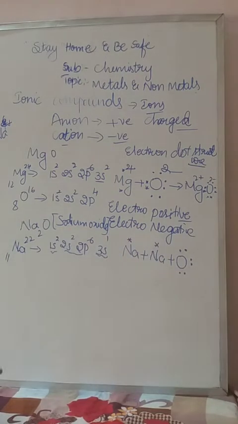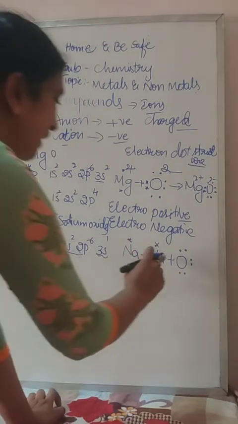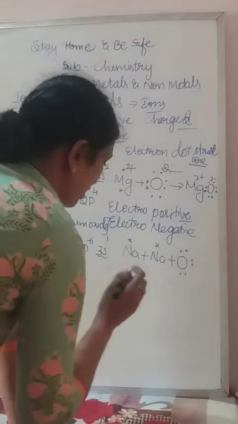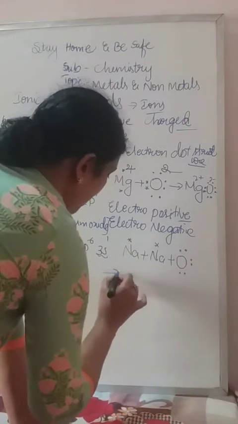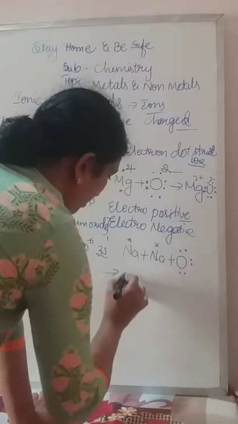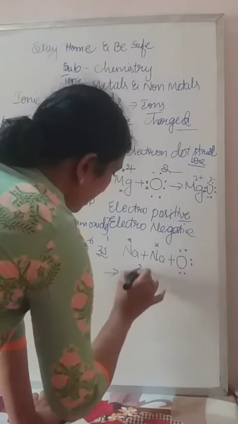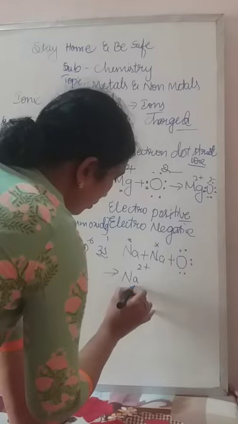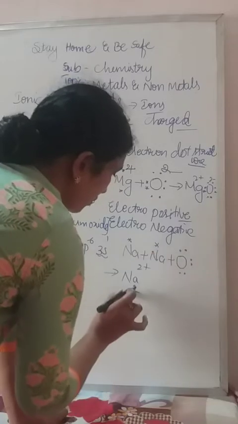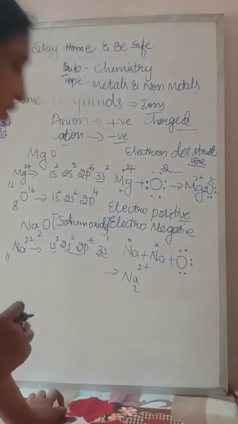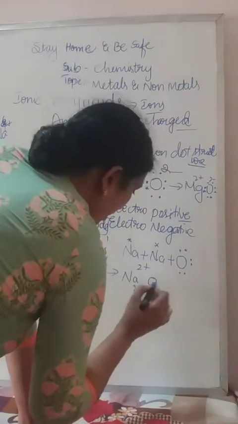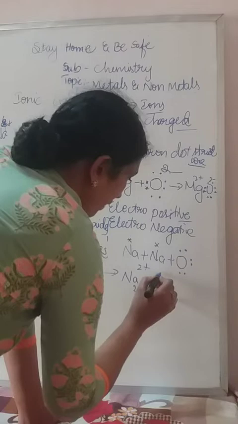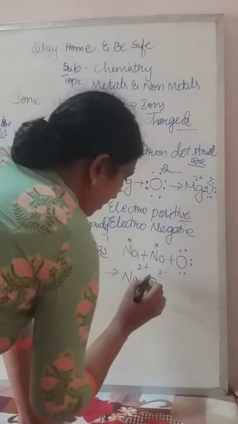Na2 donates the 2 electrons to the oxygen and becomes Na plus. Here there is no space, that's why I am writing it like this: Na2 plus. The 2 atoms of sodium donate the 2 electrons and become 2 plus, and then oxygen receives the 2 electrons and becomes negative.